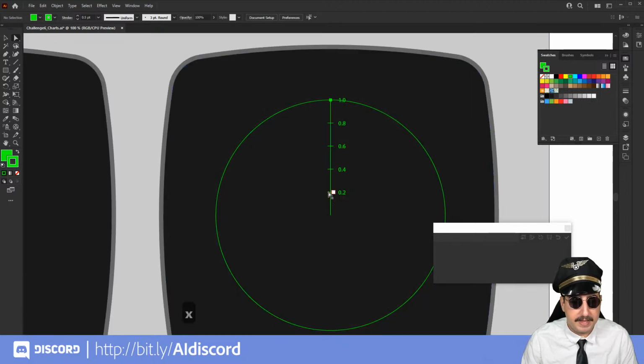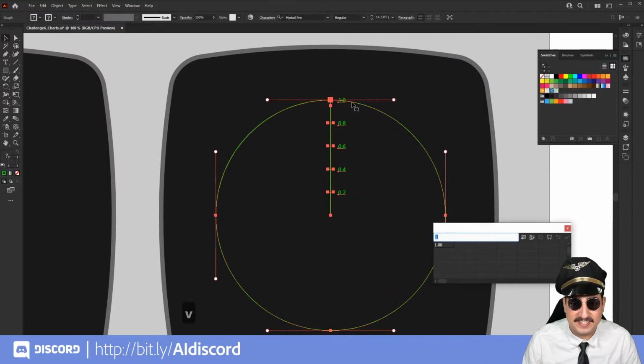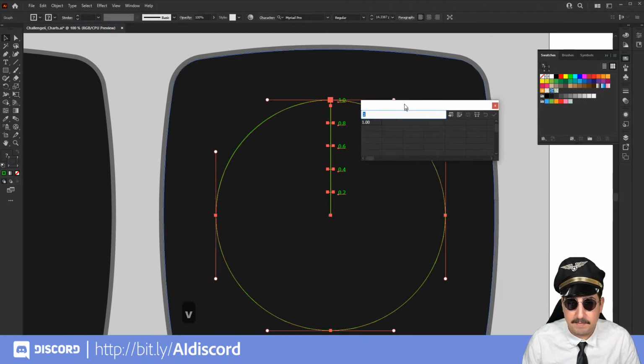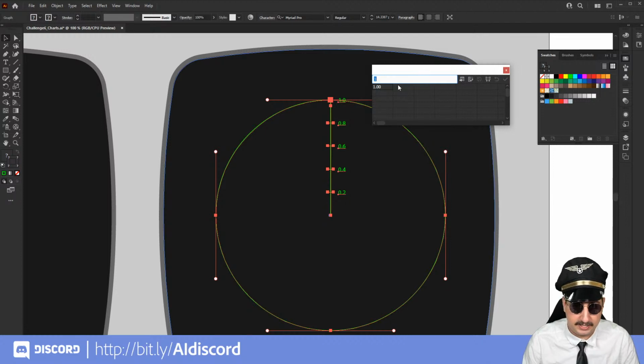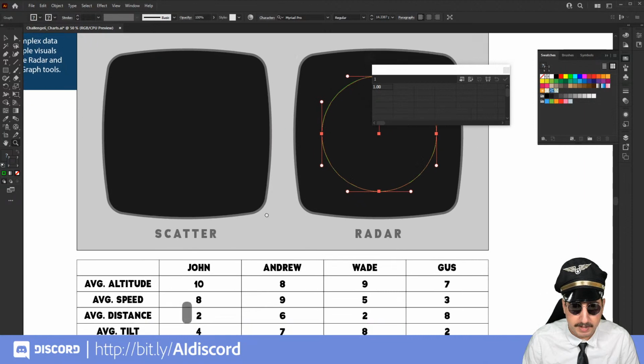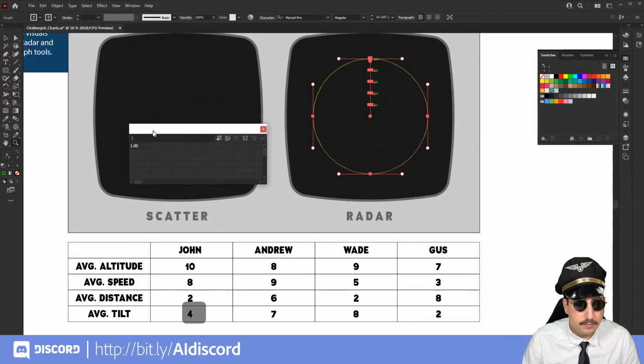So the cool thing about making that augmentation is as we put in data, it should keep all of that formatting for us. We will see if that's actually true. Now what we're going to do next is we are going to select this chart, and you can see that it popped up with this kind of group that we have here. Now we are going to need our data, so I'm going to zoom out a little bit here. And with our panel, we can now type in this data.